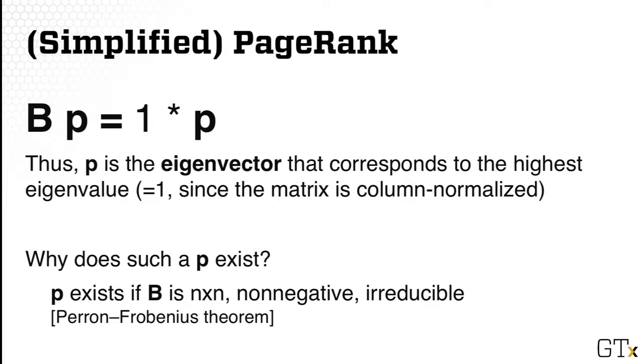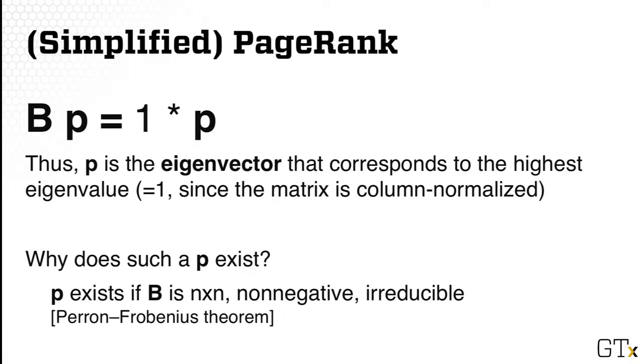And that highest eigenvalue is 1 because the matrix is column normalized. So in other words, given the graph, you were able to construct this transition matrix, which only needs the nooks and edges in the graph. We will be able to compute the steady state probability, which is all stored in the vector p. So a question that you might have is, why would such a p exist?